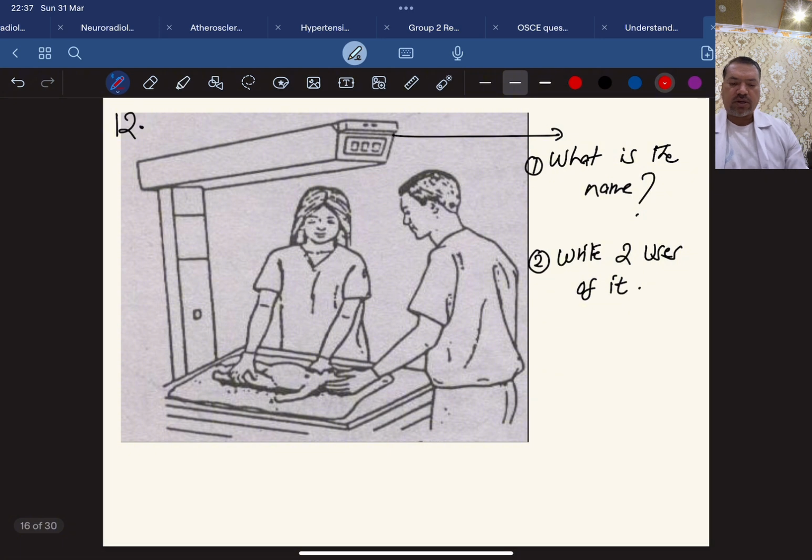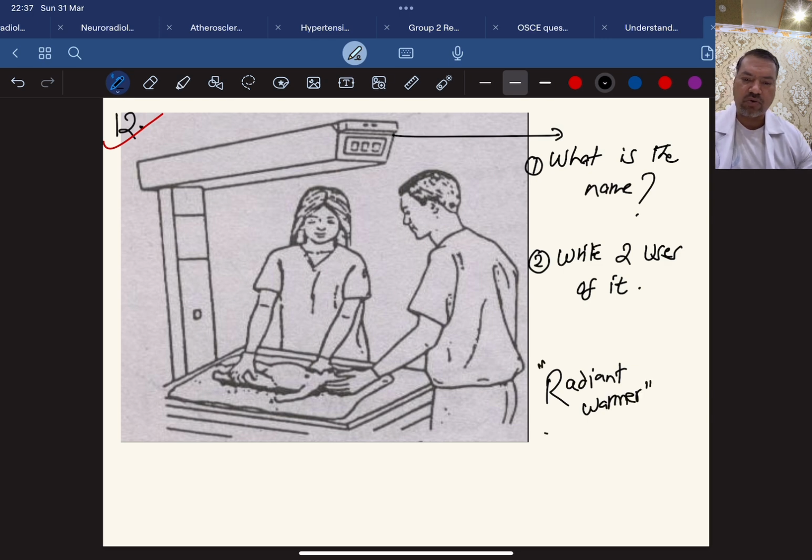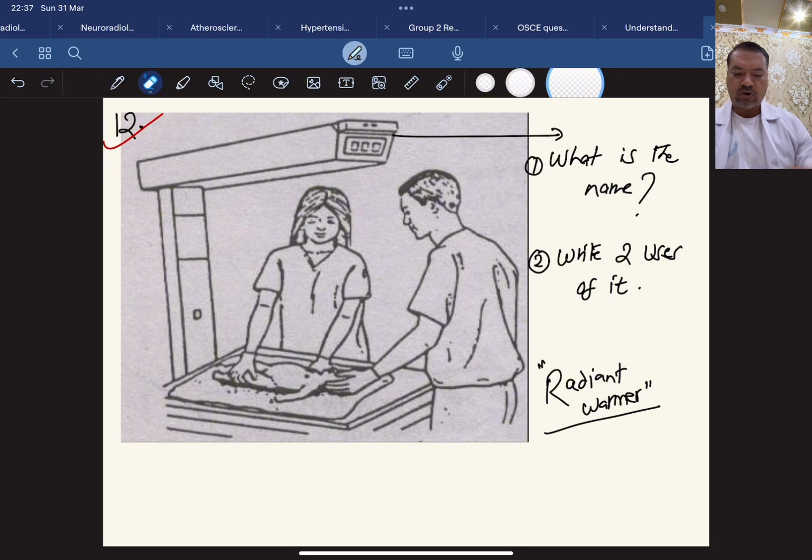Another type of question that can also be asked: they show you an instrument, a device, or a setting, and ask, what is the name? So this is called a radiant warmer, a radiation warmer, which is present in all delivery rooms, where we take care of the newborn. And write 2 uses of it.